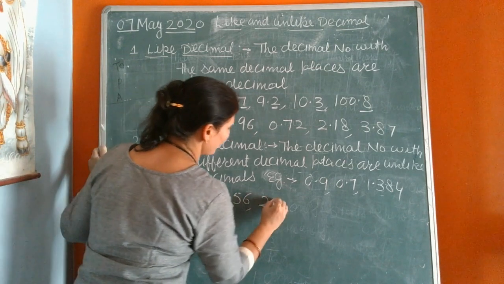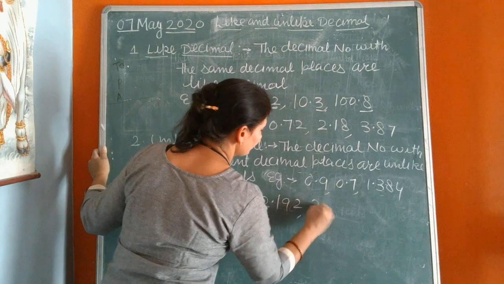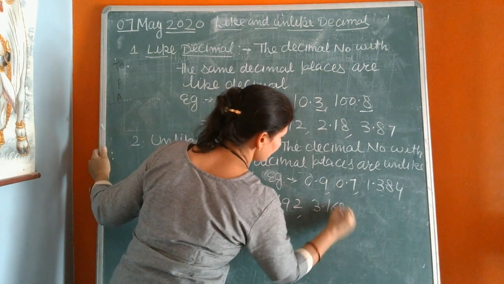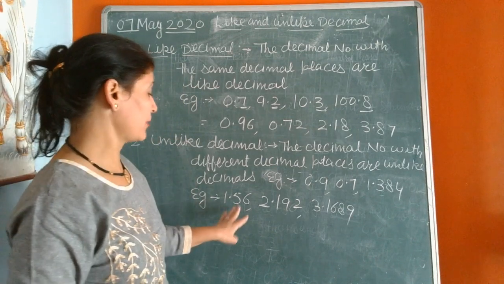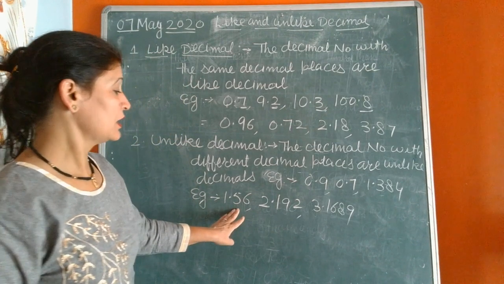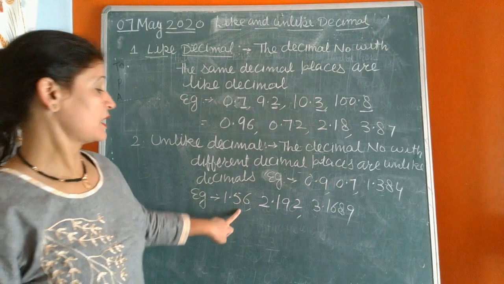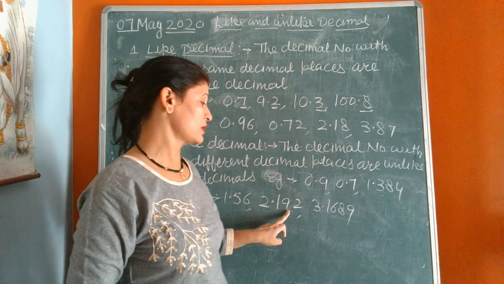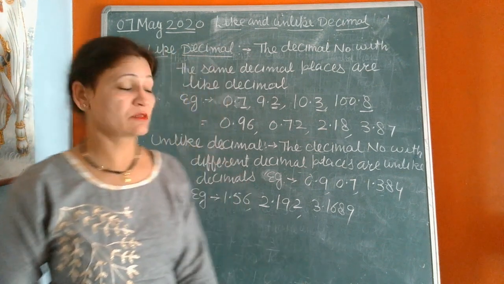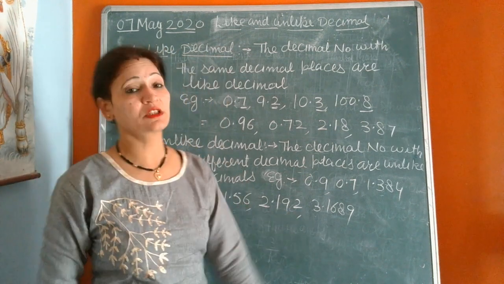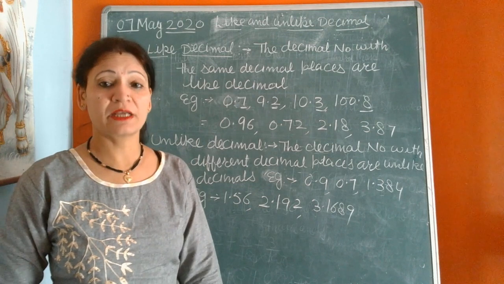Now take one more example: 1.56, 2.192 and 3.1689. Now we will see every number after the decimal. There are two numbers after the decimal, three numbers after the decimal, and four digits after the decimal. So 2, 3, 4. These are not like decimals.